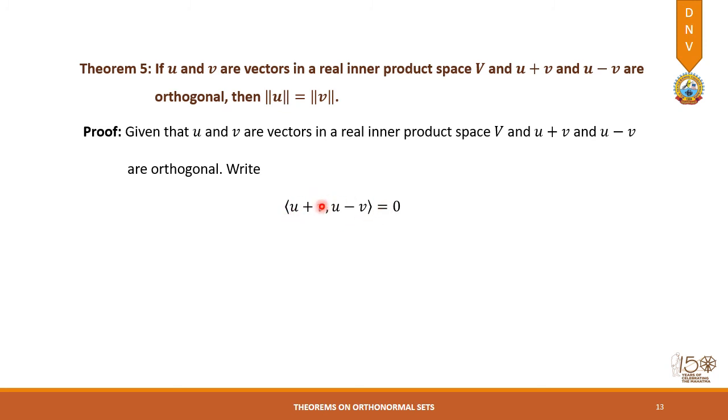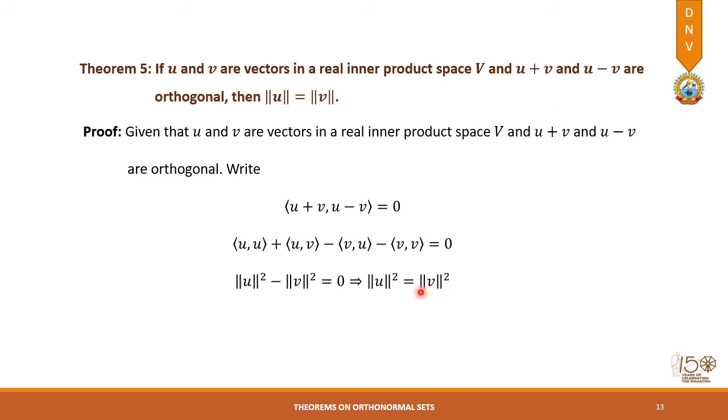Orthogonal vectors always have their inner product equal to 0. So if we use the linearity property on the left-hand side, what do we get? <u,u> minus <u,v> plus <v,u> minus <v,v>. The two inner products have opposite signs, but they are the same because of the symmetric property. So these two cancel, and we are left with the square of the norm of u minus the square of the norm of v equal to 0, which implies that the norm of u squared is equal to the norm of v squared.